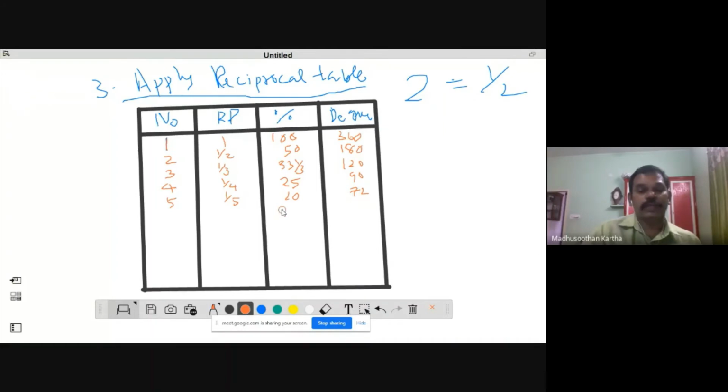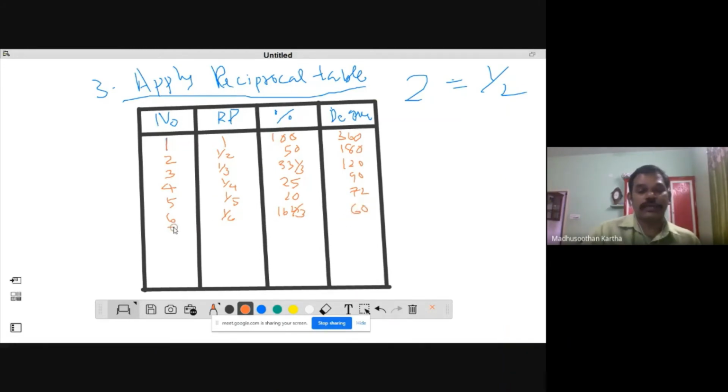72 degree. And next, 6, 1 by 6. Sorry, it is not 60 degree, it is equal to 16 and 2 by 3 percentage. And the equivalent degree is equal to 60.